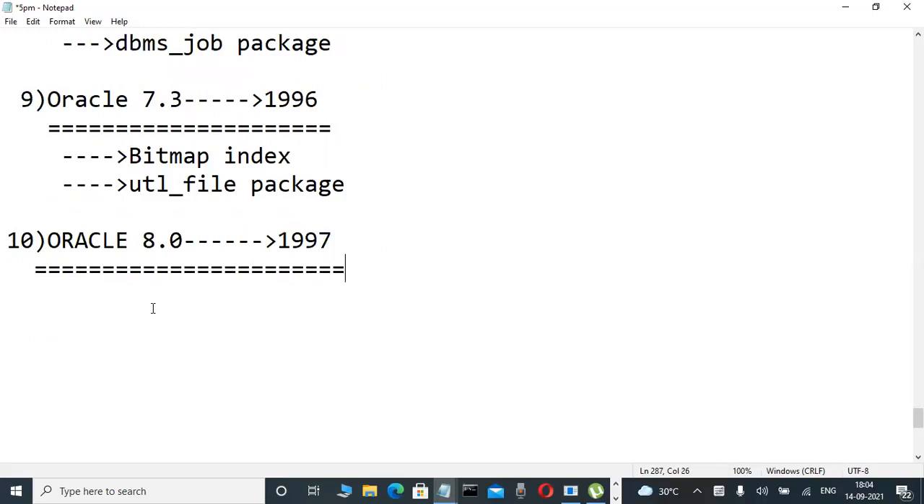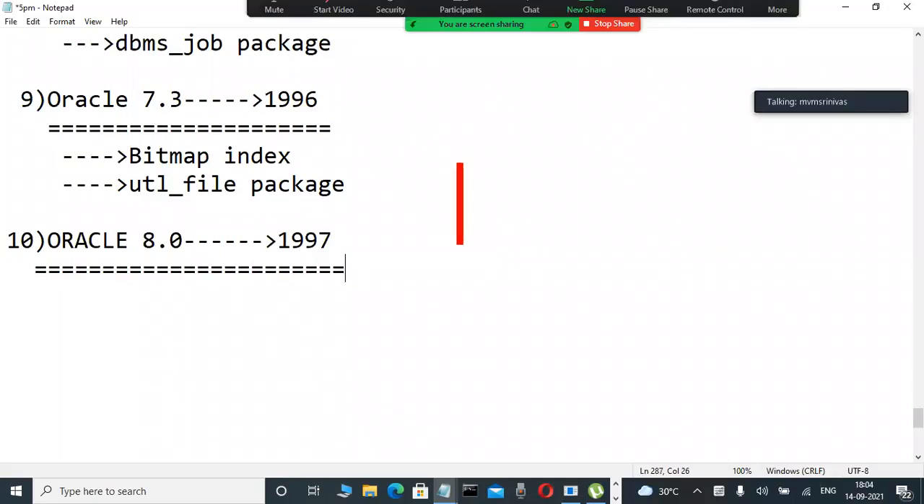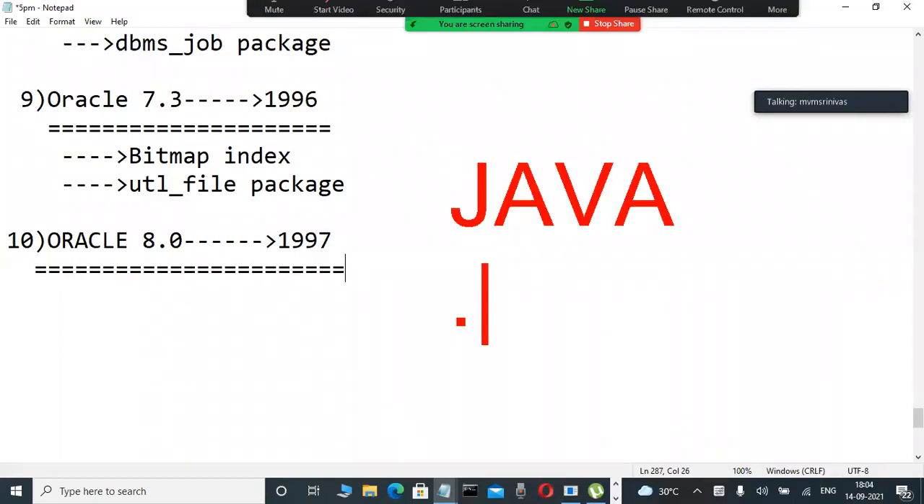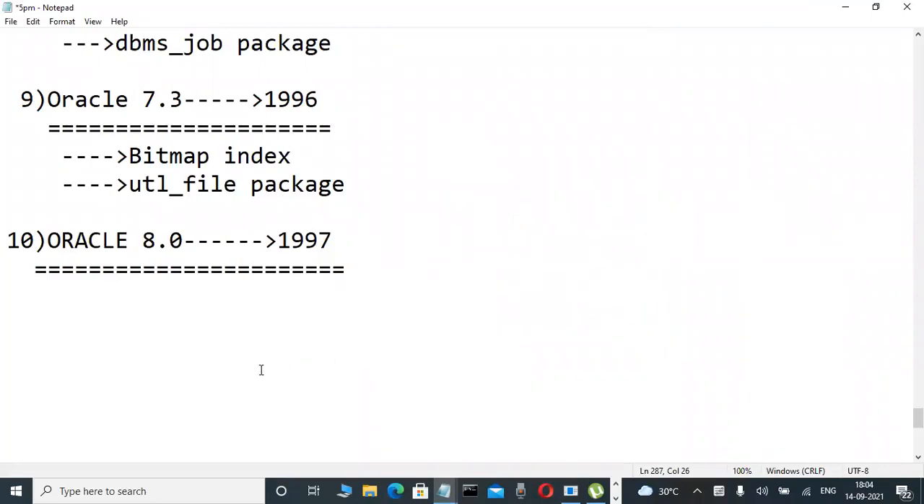Now observe slowly. Nowadays anybody learning Java, .NET courses always encounters object-oriented features. What is an object? What is a class? What is inheritance? What is polymorphism? The same object technology was introduced in Oracle in 1997, from 8.0 onwards. Object technology was introduced in the 8.0 version onwards.